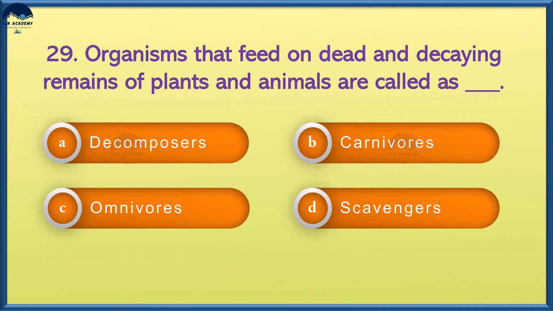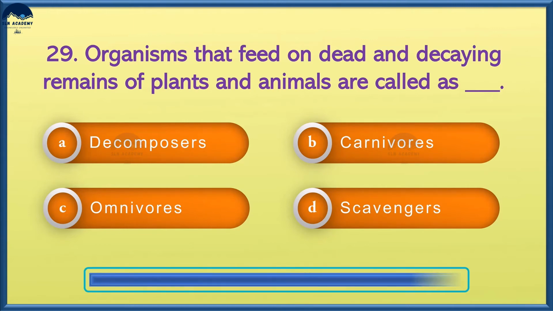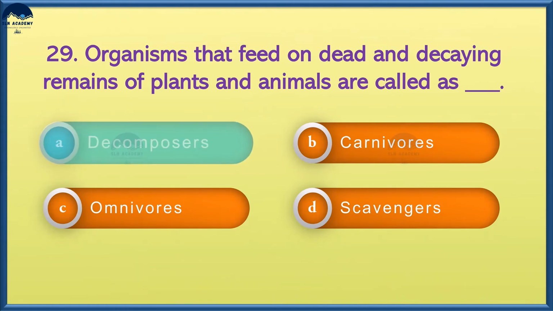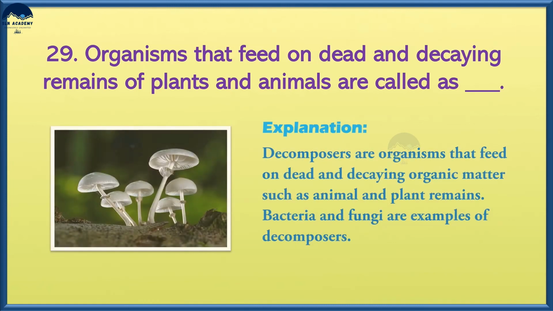Organisms that feed on dead and decaying remains of plants and animals are called: option A, decomposers, option B, carnivores, option C, omnivores, and option D, scavengers. And the answer is option A, decomposers. Decomposers feed on dead and decaying organic matter. Bacteria and fungi are examples of decomposers.